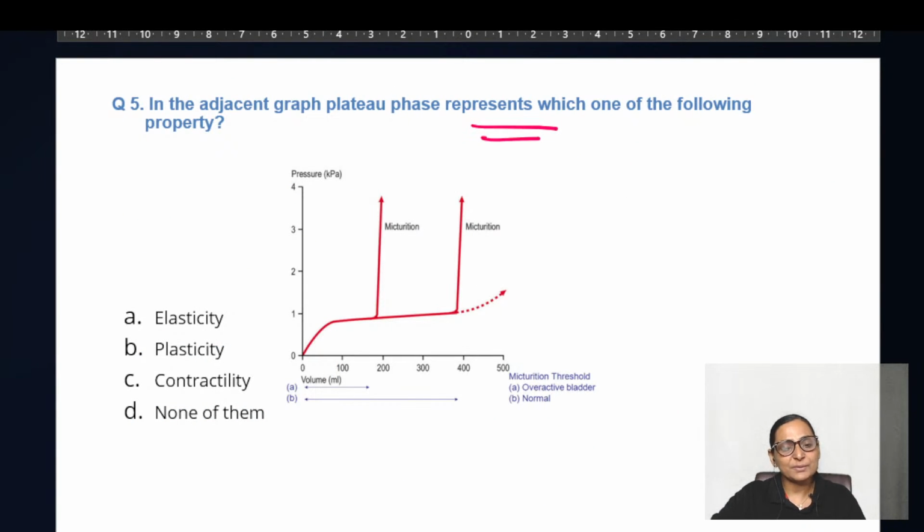Again, this question has been repeatedly asked in NEET PG, and I myself have taken this topic in the theory. Also, I have taken this a number of times in your YouTube sessions. Now, this is a particular graph which shows a plateau, and the question says that this plateau is representing which property? Elasticity, plasticity, contractility, or none of them? Yes, who would like to come up with the correct answer?